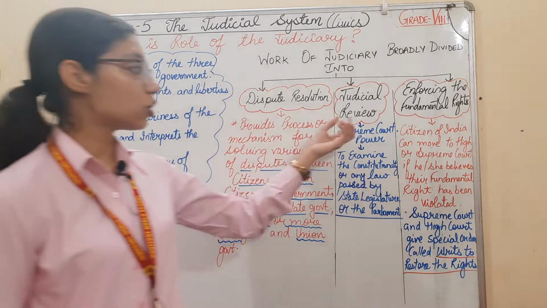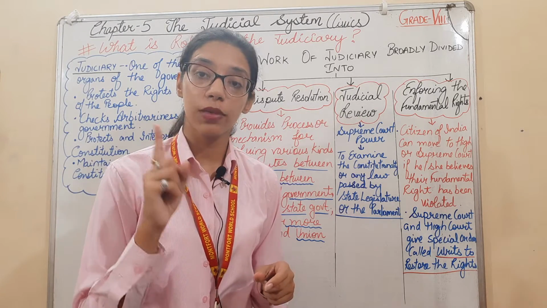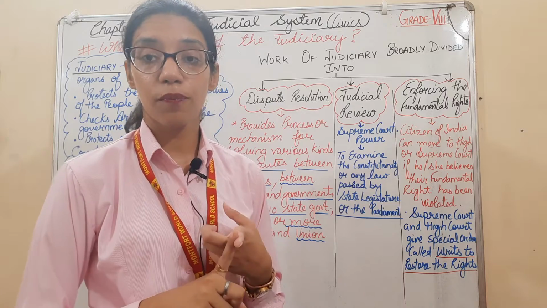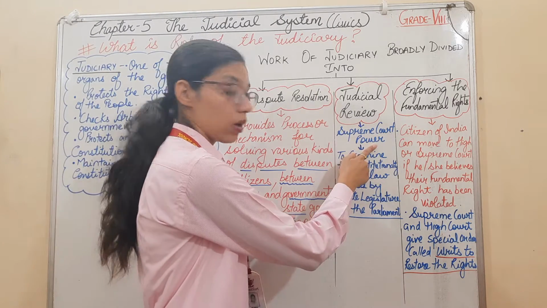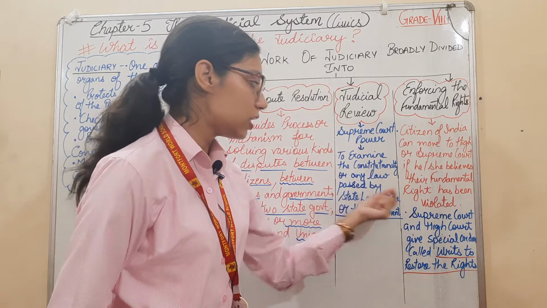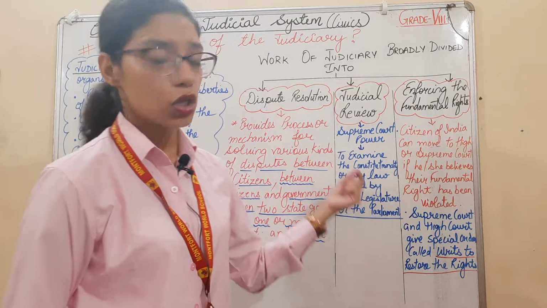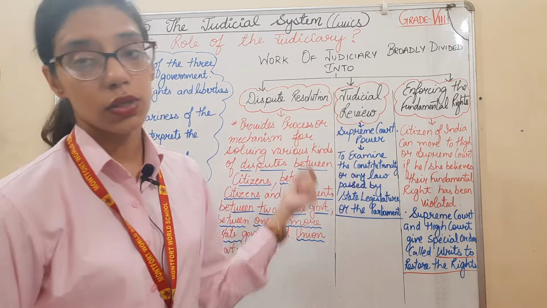Second is the judicial review. The judicial review power is in the hands of the Supreme Court only. If you want to examine the constitutionality of any law passed by the state legislature or the parliament, you want a judicial review on it, you can.